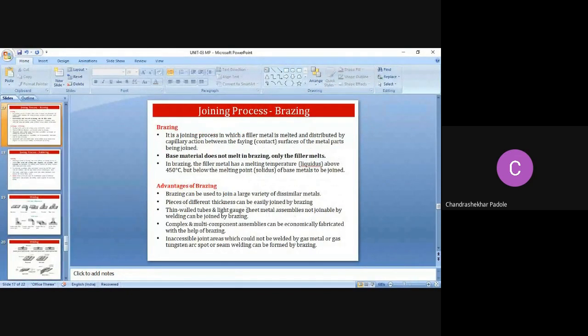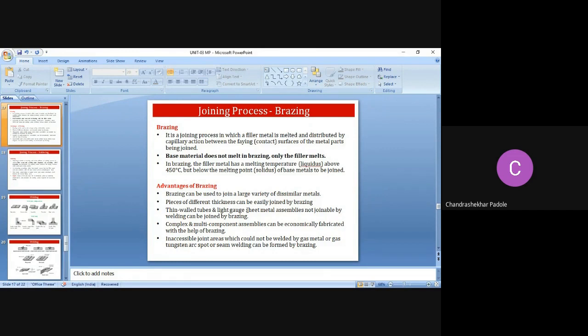Then after welding, there is brazing, right? One student asked me, so this is the answer for him. So what is brazing? Brazing is a joining process in which a filler metal is melted and distributed by capillary action between the two contacting surfaces of the metal parts being joined. What are we doing? We place two metal parts together and add filler metal. The filler metal is melted, and it is distributed by capillary action between these two surfaces. That is brazing.